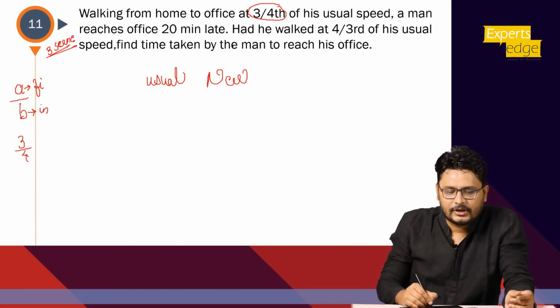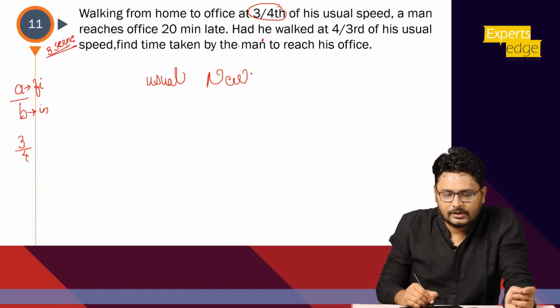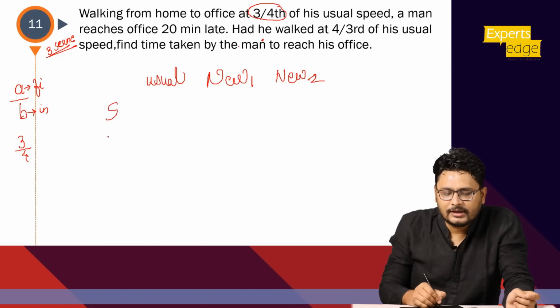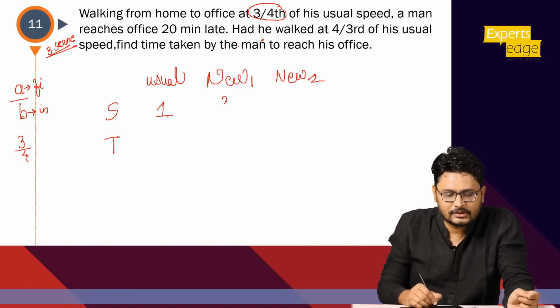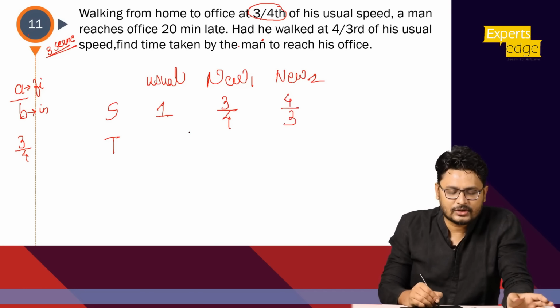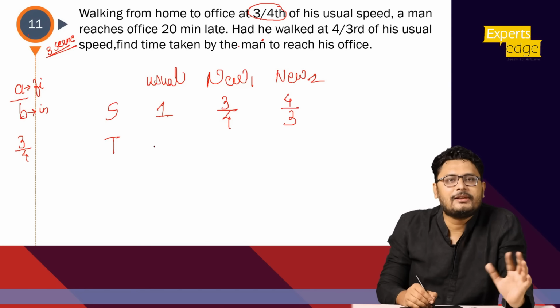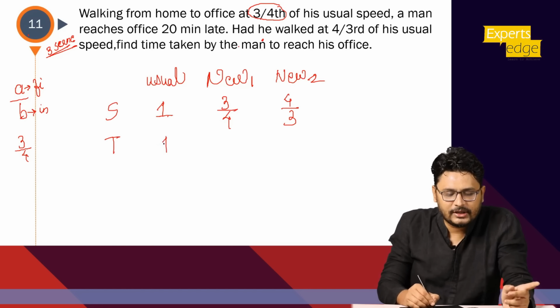Okay. So there was a usual speed, then the new condition and the new 2. What is the usual speed? If it were percent I would take 100, but this is a fraction, so the usual speed will be what? 1. Now what happened to 1? 3/4. The new is 3/4 and he is asking us at 4/3. Okay, I hope this point is clear. The representation of the ratio. Now time is inversely proportional. So what will be the inverse of 1? 1 only. What will be the inverse of 3/4? 4/3. And the inverse of 4/3? 3/4.